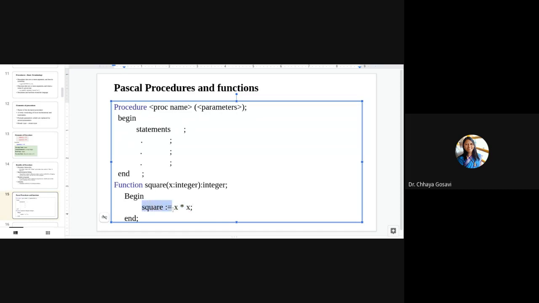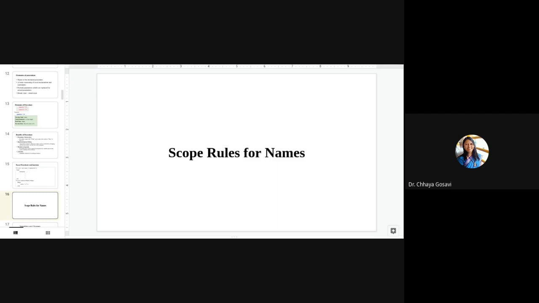Here we just have square equal to x into x. Can you see? We are using the function name. X is my formal parameter. So this function returns an integer value. And you know the syntax of C language for functions, so that is not included in the slide.